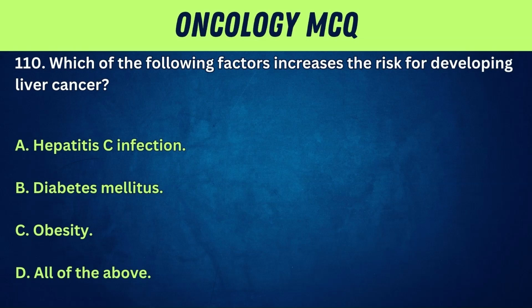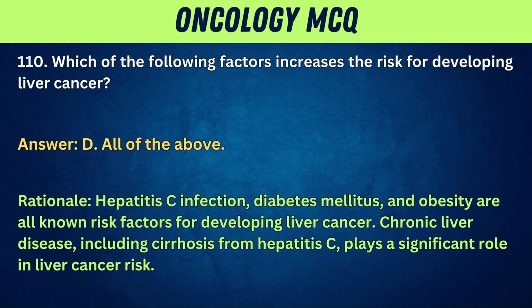110. Which of the following factors increases the risk for developing liver cancer? A. Hepatitis C infection. B. Diabetes mellitus. C. Obesity. D. All of the above. Answer: D. All of the above. Rationale: hepatitis C infection, diabetes mellitus, and obesity are all known risk factors for developing liver cancer. Chronic liver disease, including cirrhosis from hepatitis C, plays a significant role in liver cancer risk.